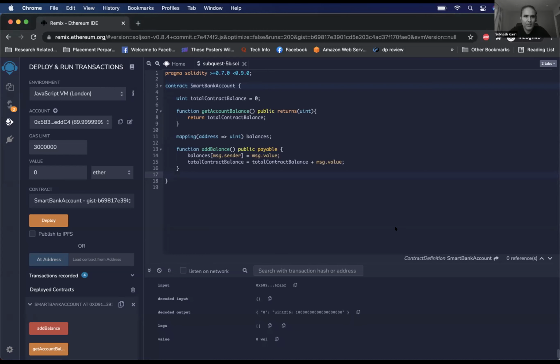Now on the deployed contract there is an add balance button. Before you hit add balance, you update the value on the top. Before you hit add balance, update it to 10 ether. Got it. So that's confusing. Yeah, that's horrible UI. Sorry about that. Okay, now I get it. Awesome. Thank you.